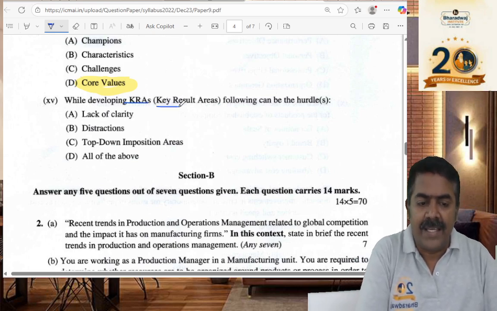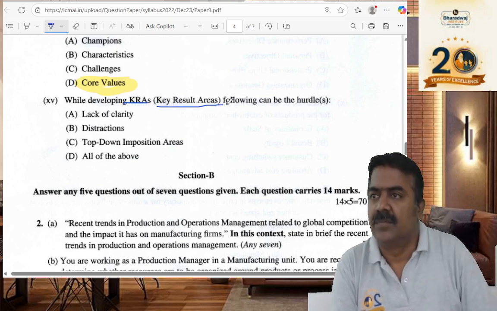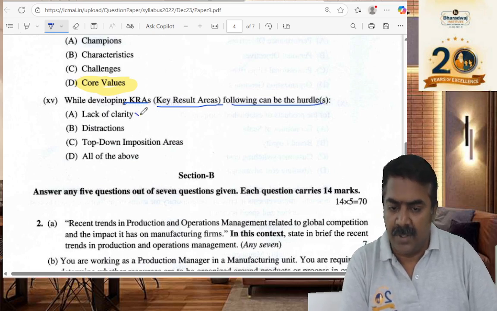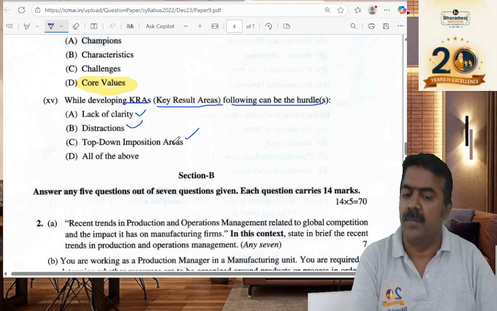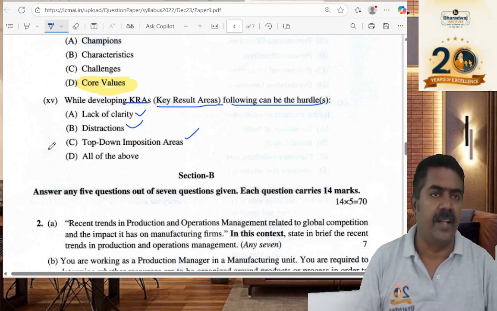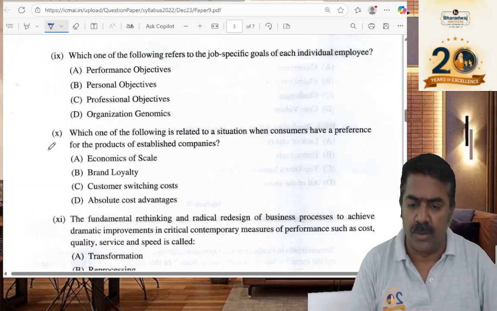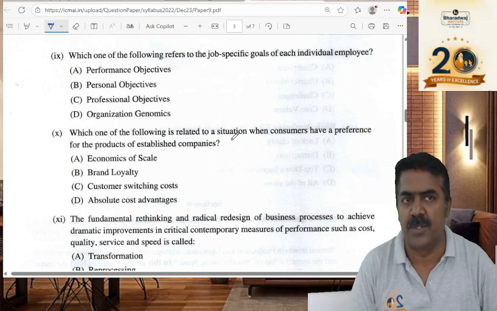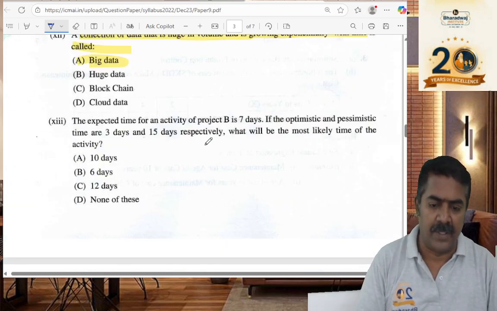What do you mean by key result area? What are the hurdles in key result area? It can be lack of clarity, it can be distraction, it can be which one? Time and position. The answer is what? All the above. So from the content only they take it. So you will get around 5 to 6 MCQs based on which one? This SM will be there.